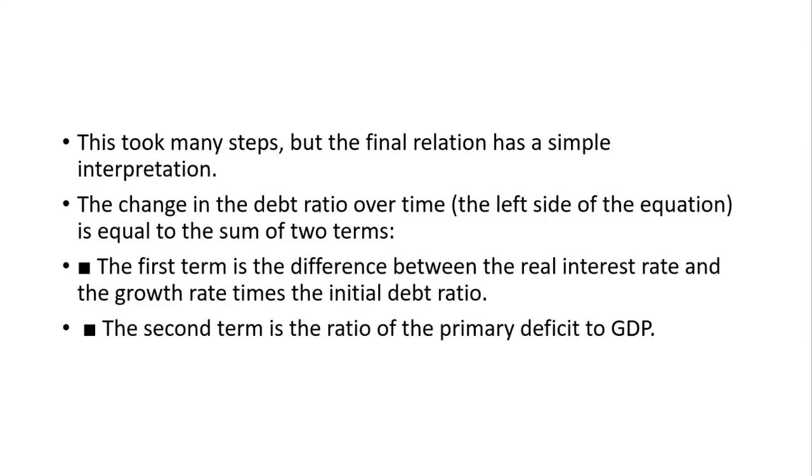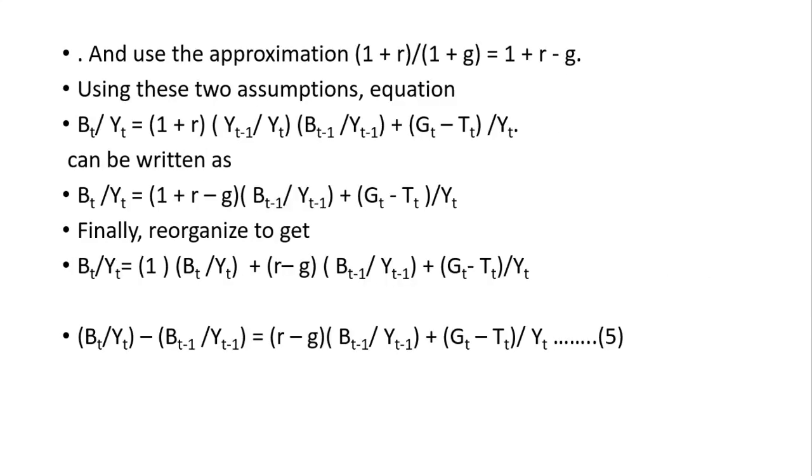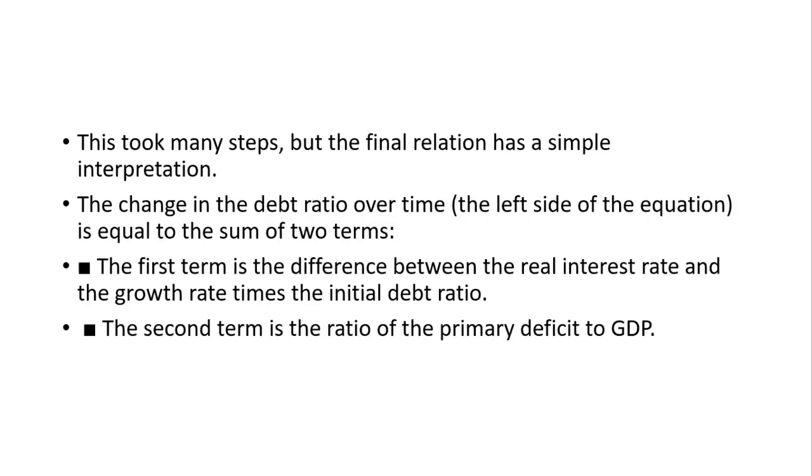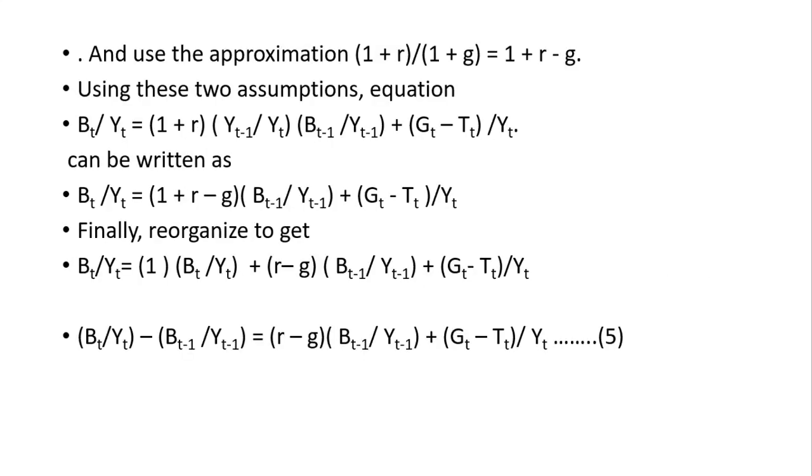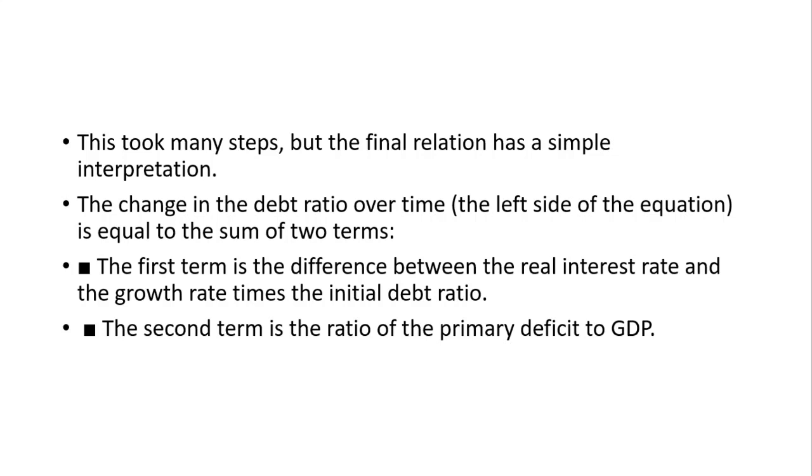That is, the first term is the difference between the real interest rate and the growth rate times the initial debt ratio. R is the real interest rate, and G is the growth rate of output, times the initial debt ratio. And the second is the ratio of primary deficit to GDP. So the change in debt ratio over time is equal to the difference between the real interest rate and the growth rate times the initial debt ratio, plus this ratio of primary deficit